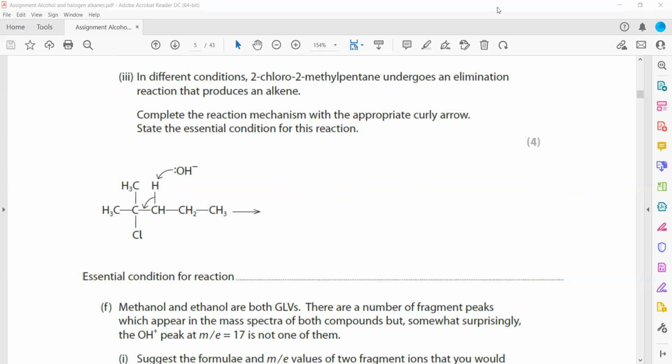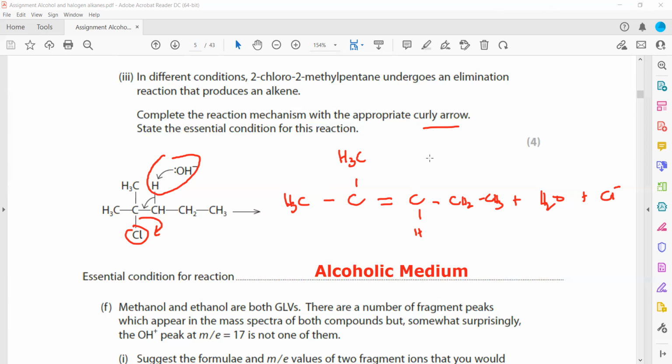Is this question clear? That is how elimination and substitution are different from each other, depending on the medium in which we carry out the reaction. If sodium hydroxide or potassium hydroxide is in aqueous medium, the halogenoalkane will turn into an alcohol. But if it is done in alcoholic medium, then it will undergo an elimination reaction.